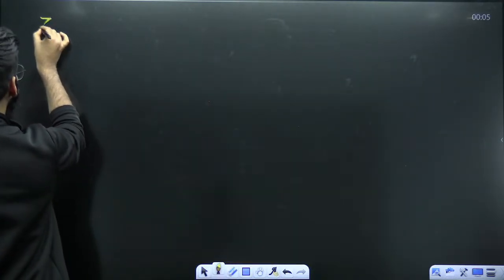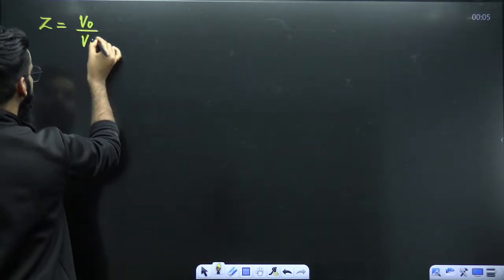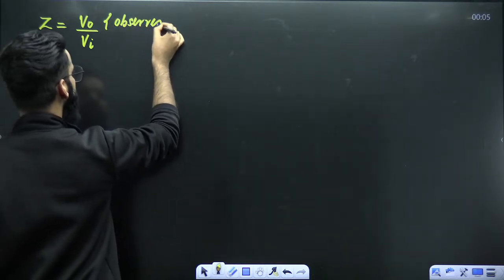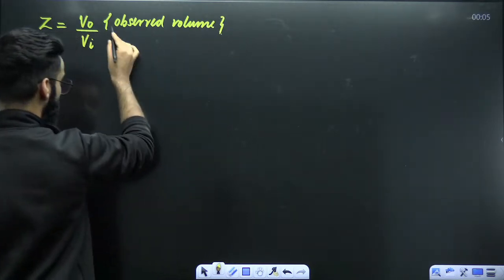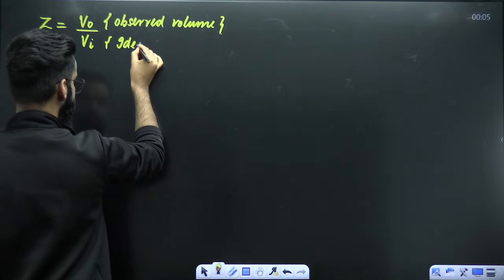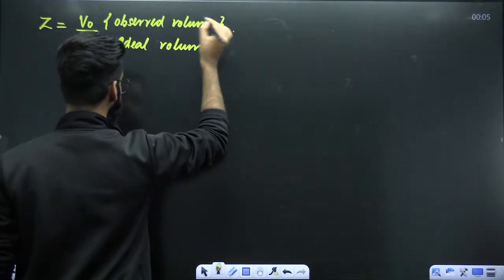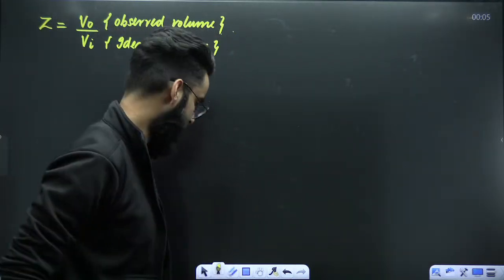Compressibility factor Z, I told you, is equal to V0 divided by Vi. What is V0? We call it the observed volume, or you can call it the real volume as well. Observed volume or real volume. Vi is something which you call the ideal volume. Now try to understand what I'm going to say.